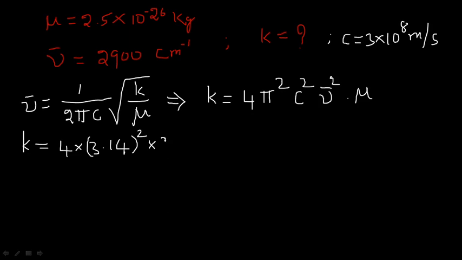So substitute the value of c, 3 into 10 to the power of 8 meter second inverse whole square into 2900 centimeter inverse.